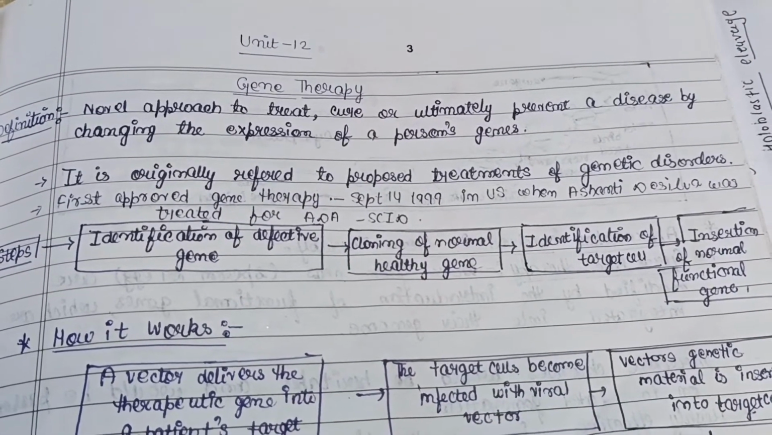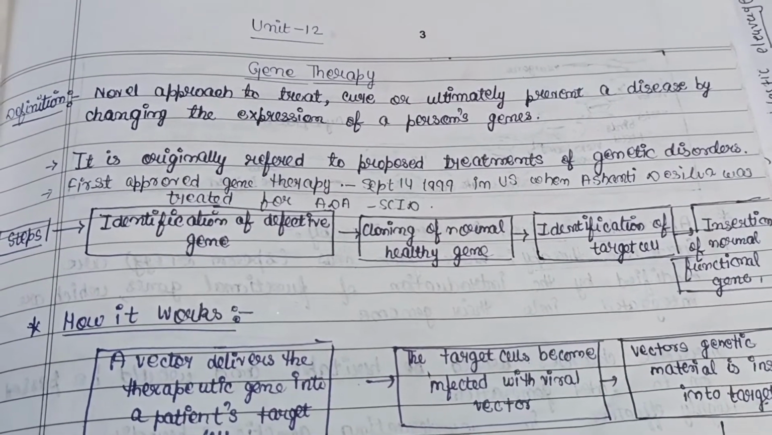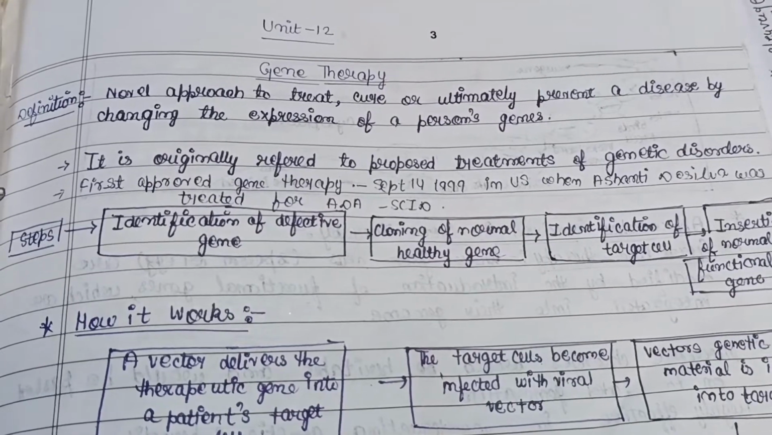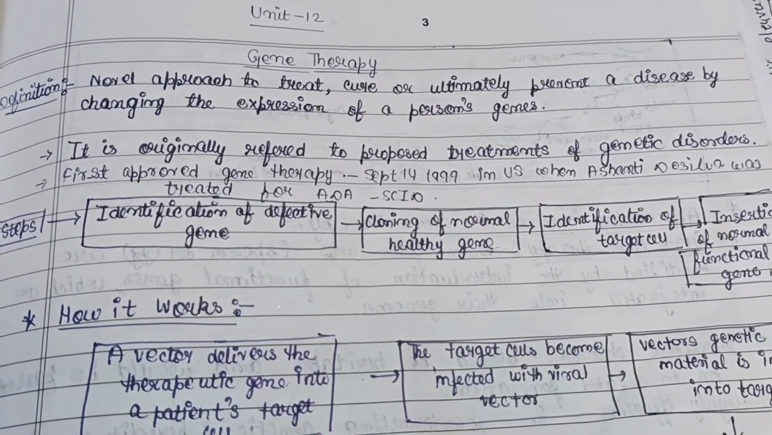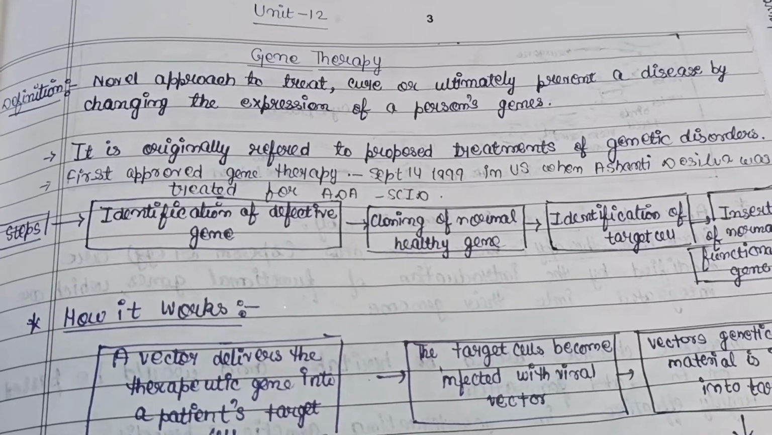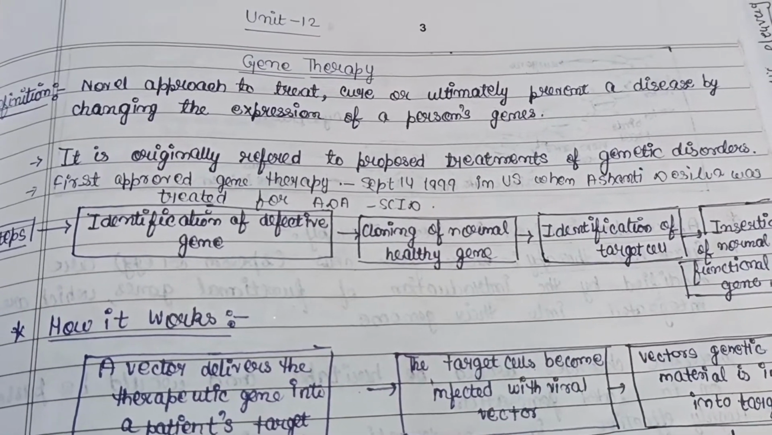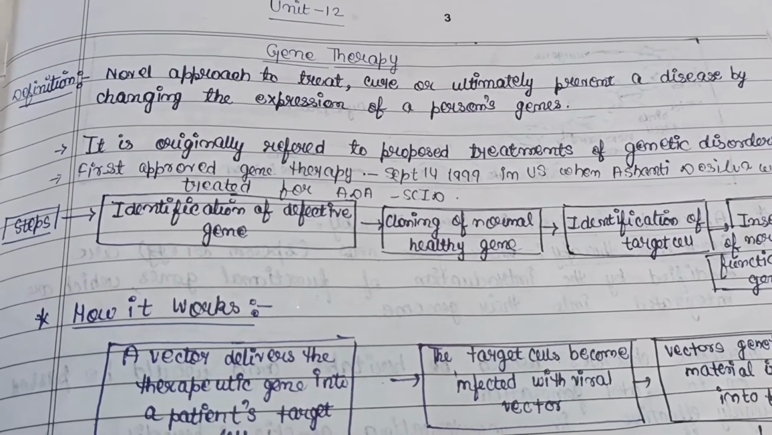So, today's topic is gene therapy, and it is also an important topic in developmental biology. So, let's get started. Definition: it is a novel approach to treat, cure, or ultimately prevent a disease by changing the expression of a person's gene.